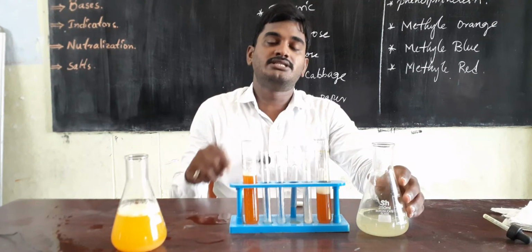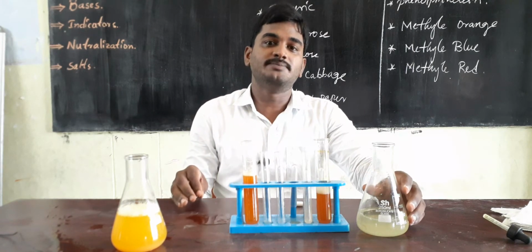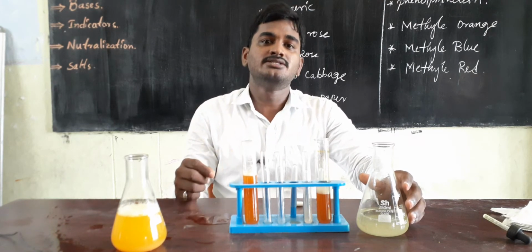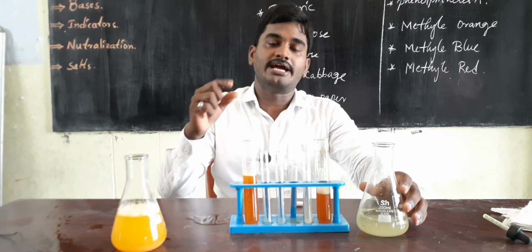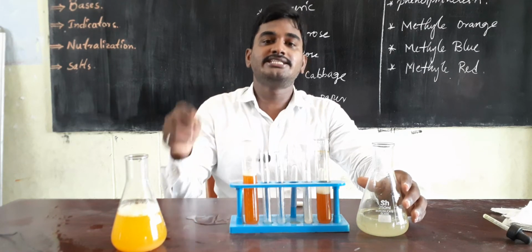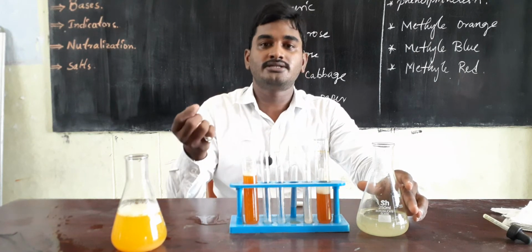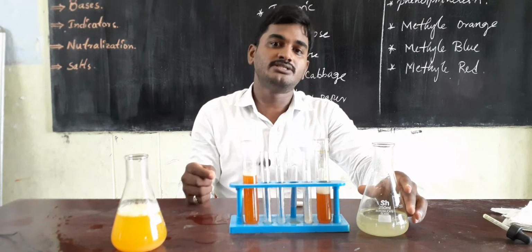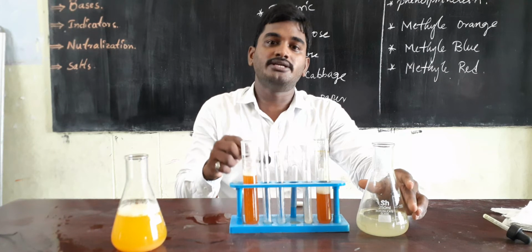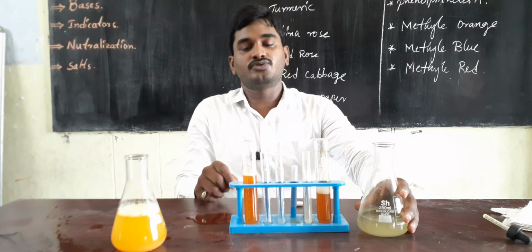Sometimes in our life we may be troubled with acidity. At that time we use antacids. Antacids contain a base. So in our body, if there is more acidity, then we need to take a base. So we take a base as an antacid. When the bases reach our body, we get rid of the acidity. That is called neutralization.